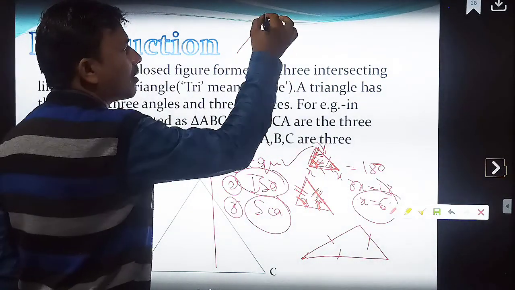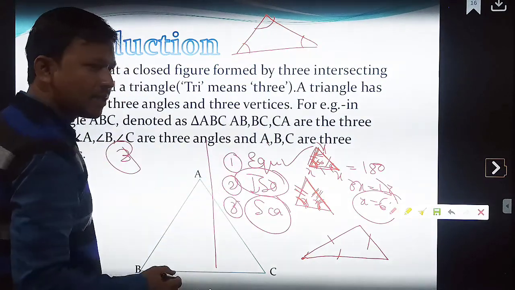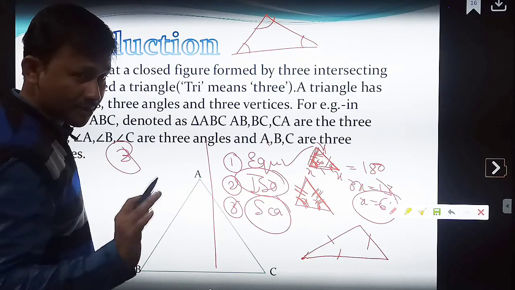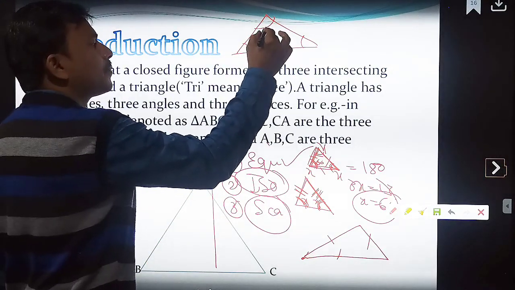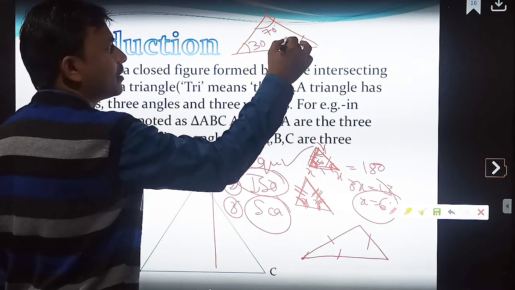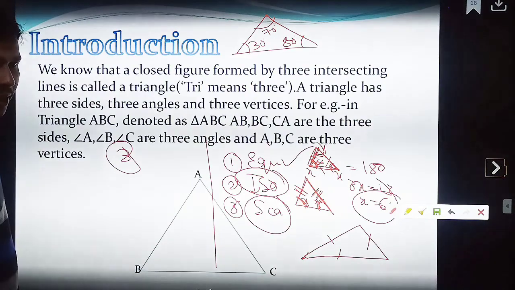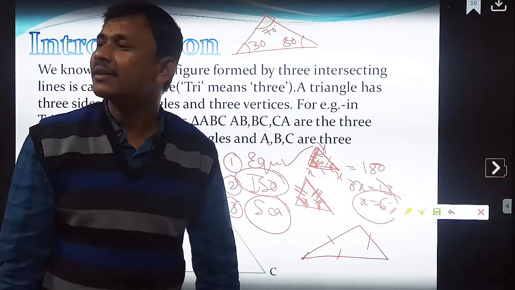If all the angles in a triangle are less than 90 degree, all angles of a triangle are less than 90 degree, then what happens? This will become what? Acute angle triangle, correct? Acute angle triangle.